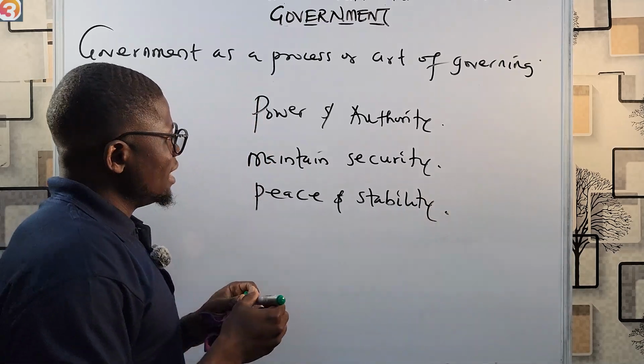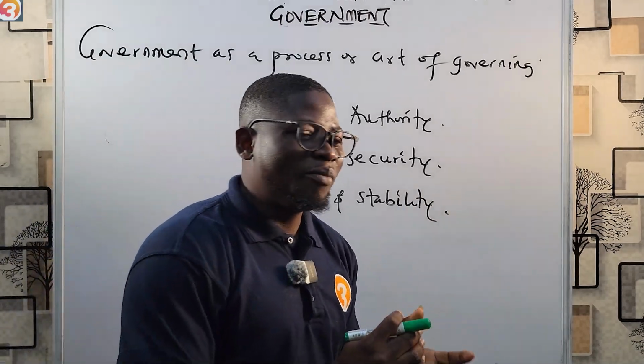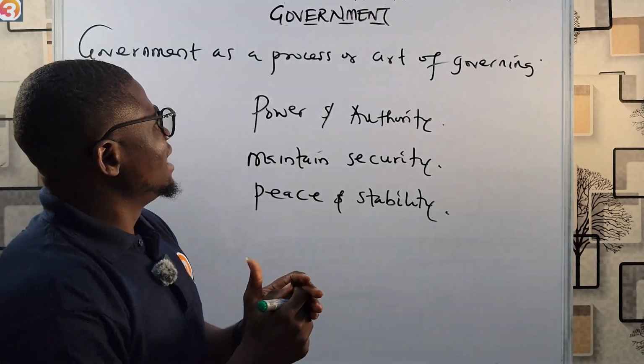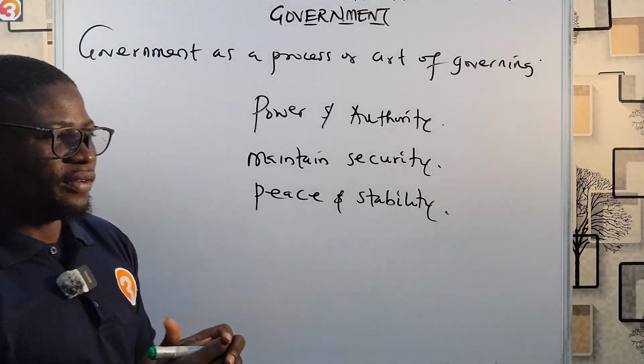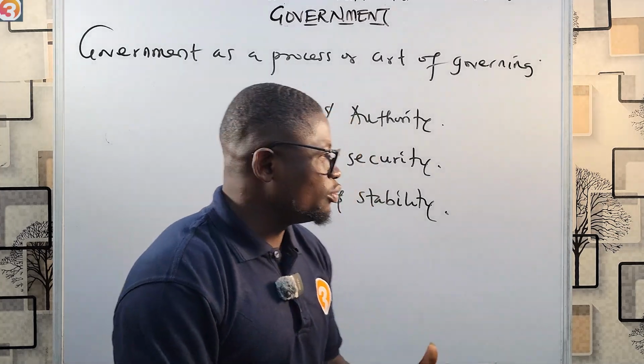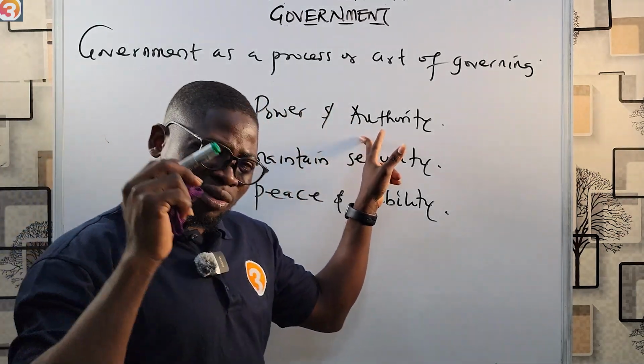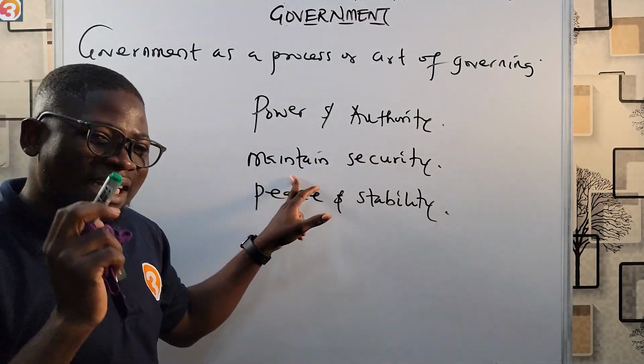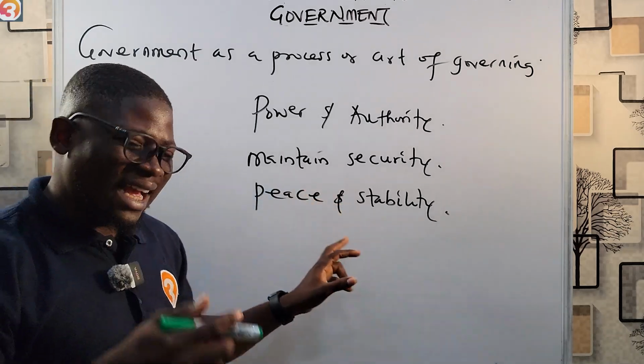So in this definition, government as a process or act of governing, government as a body is vested with the power and authority to maintain security, peace and stability.